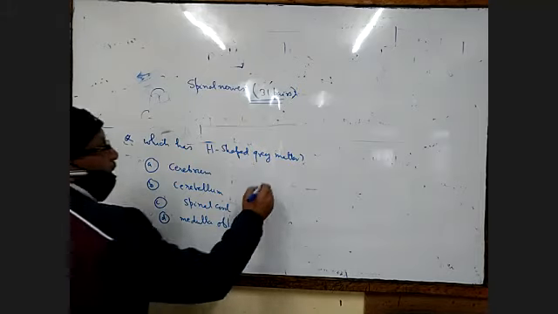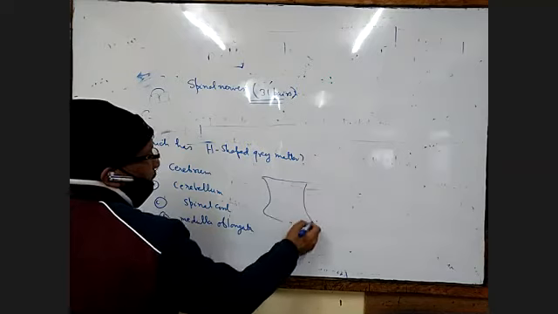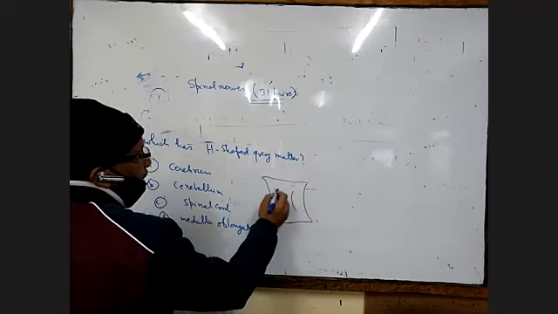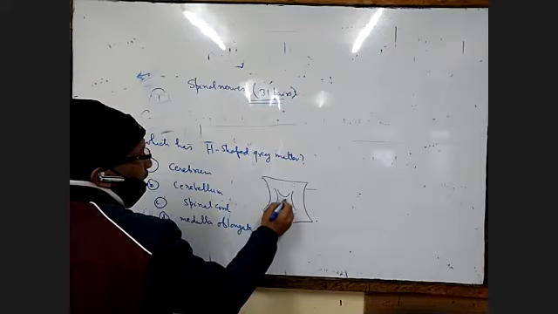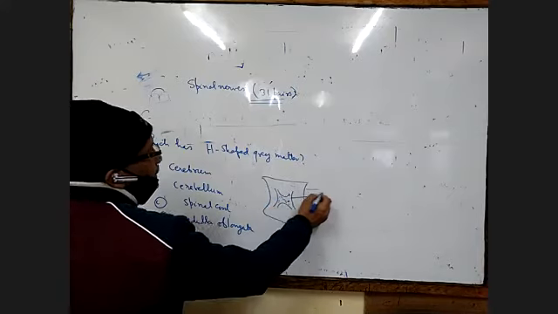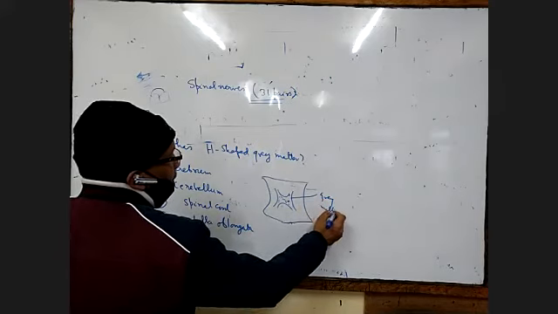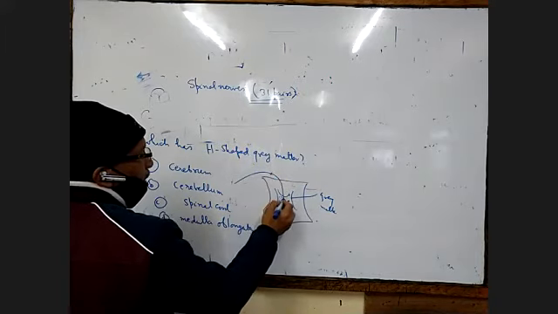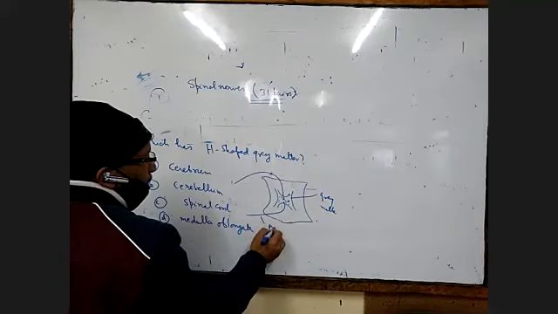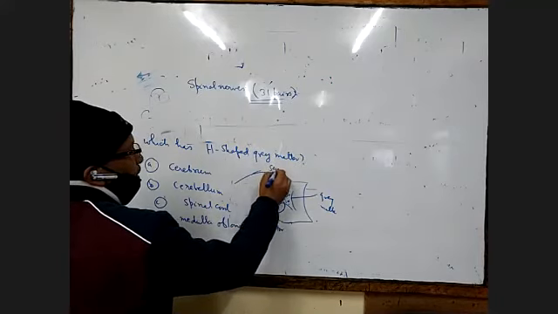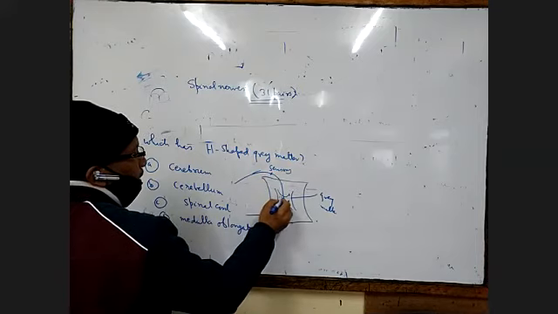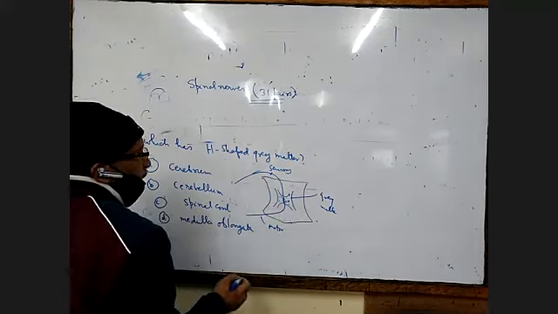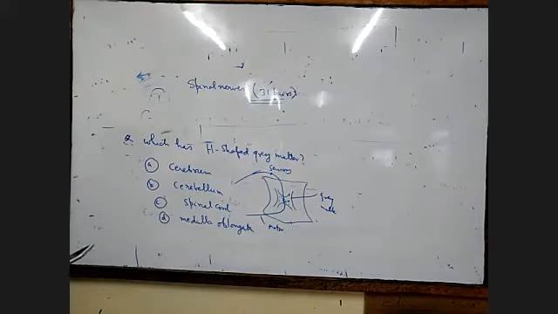So here, if you look at the spinal cord, inside the spinal cord we have an S-shaped structure like this. This structure contains the gray matter. This is connected with the sensory neuron, and this is the motor neuron. Both the sensory and motor neurons are connected inside in the gray matter of the spinal cord. So the answer will be spinal cord.